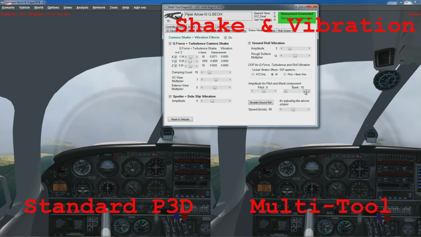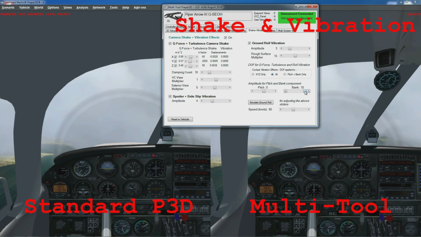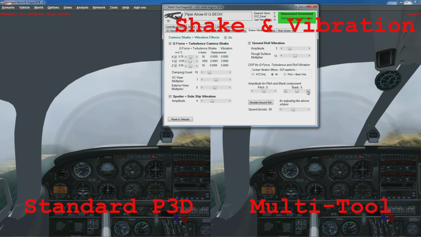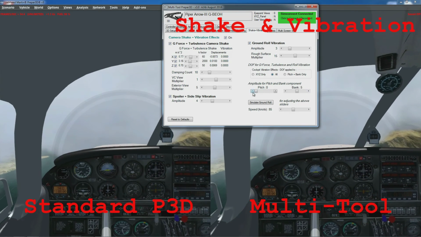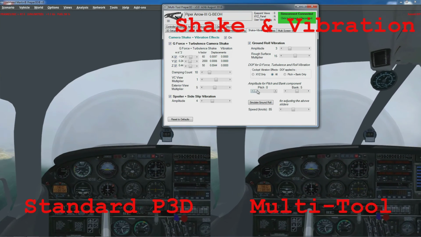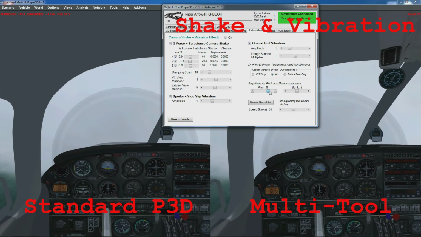So you can exacerbate those movements with those sliders. And the same with the pitch. Oops, sorry, that was going lower.